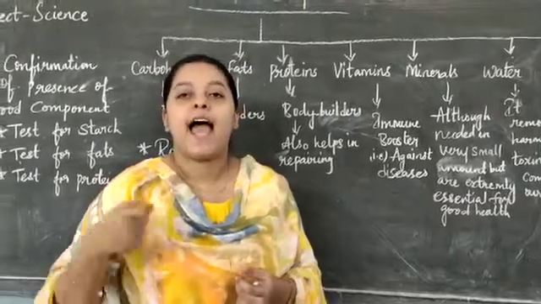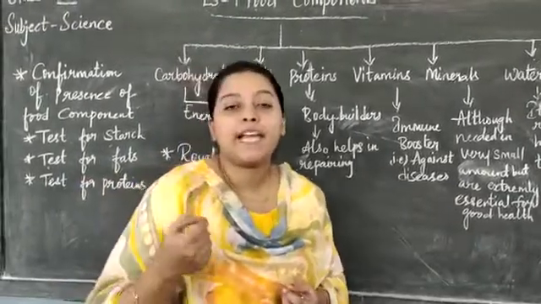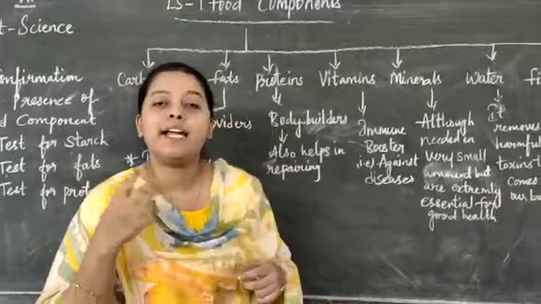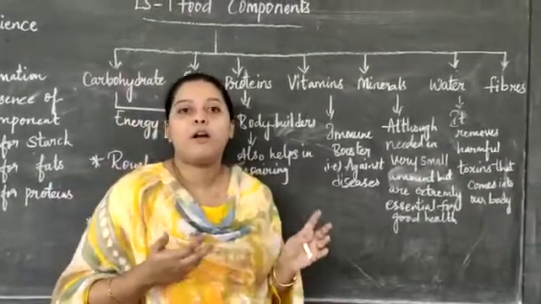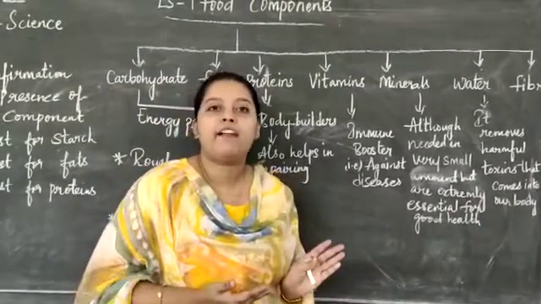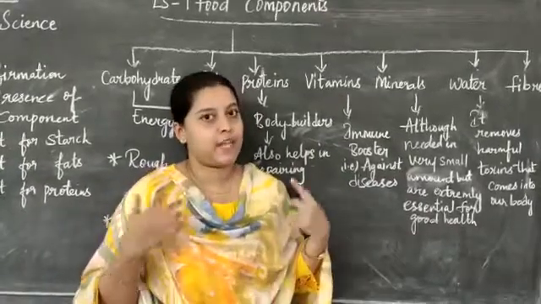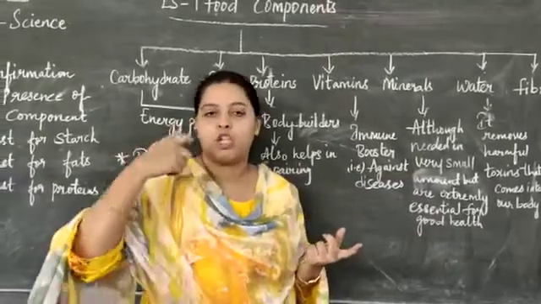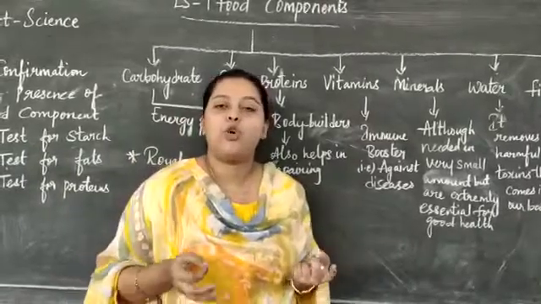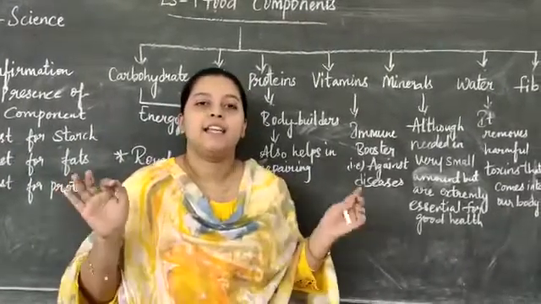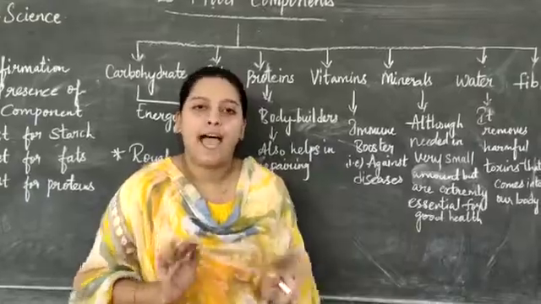After adding that, I add a few drops of dilute iodine solution. If the solution turns dark blue or black in color, then the confirmation is that starch is present. Hence, starch is present. If the solution does not turn dark blue or black in color, then the confirmation is that starch is absent.